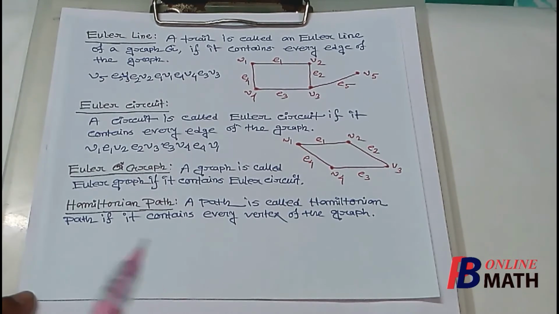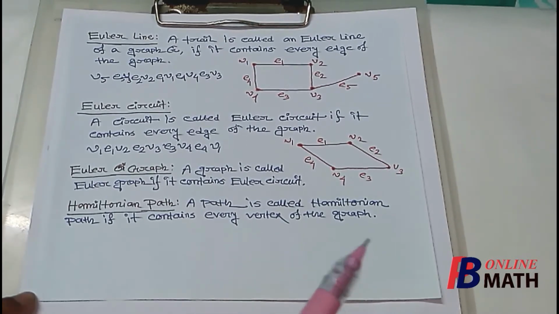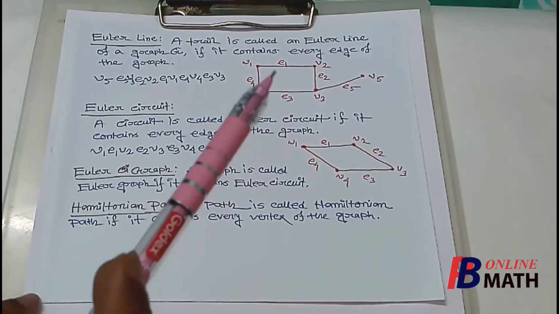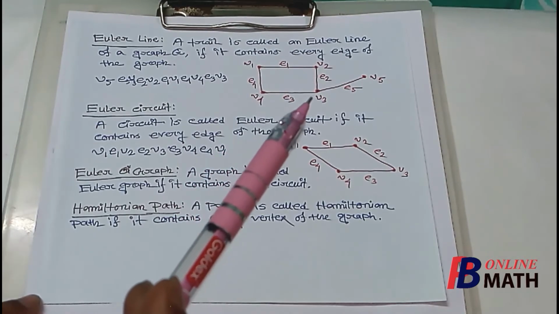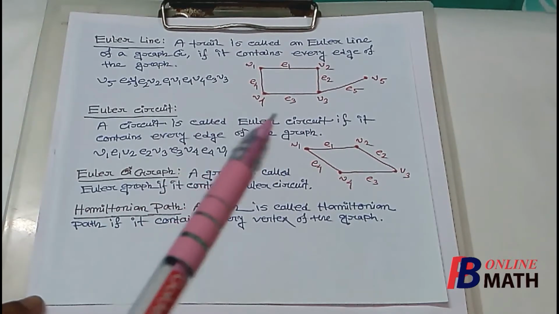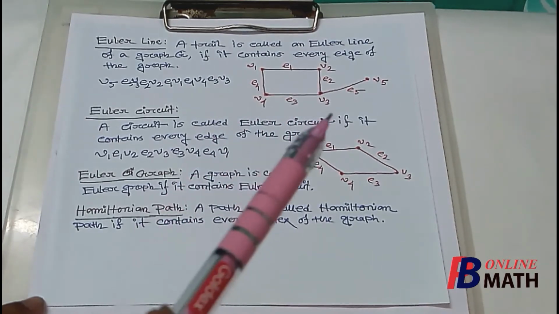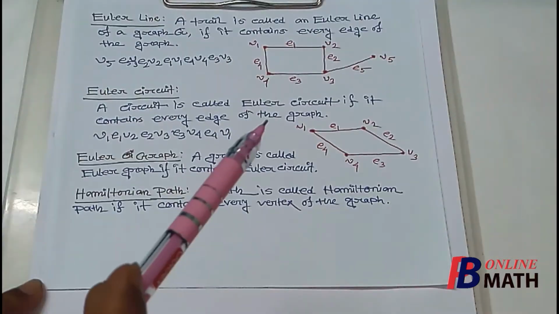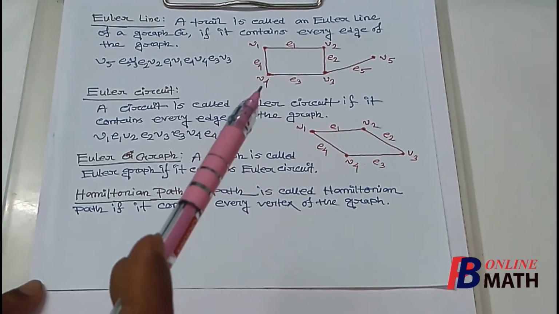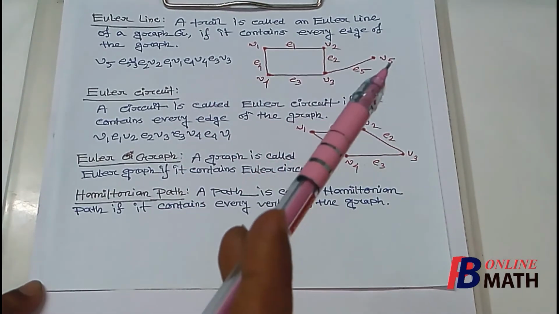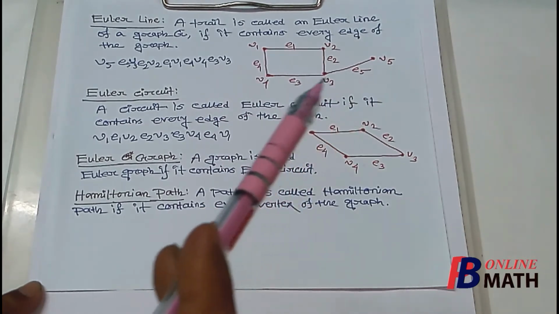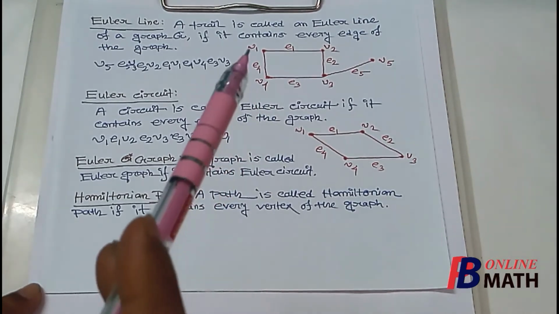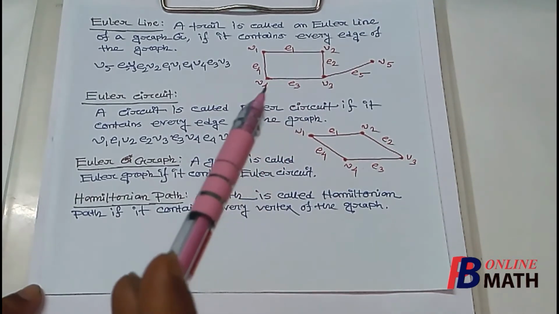Next we define Hamiltonian path. A path is called Hamiltonian path if it contains every vertex of the graph. So if we consider this graph, let us find one Hamiltonian path. Now remember that in a Hamiltonian path, it is not necessary to cover all the edges, but we must cover every vertex of the graph. So if we consider one path here from V4 to V1 to V2 to V3 to V5, then this is a path because no vertex is repeated, and also it includes every vertex of the graph. Therefore, this is an example of Hamiltonian path.